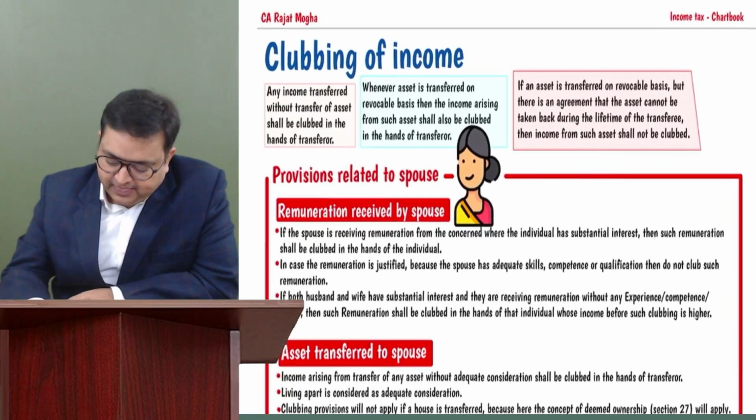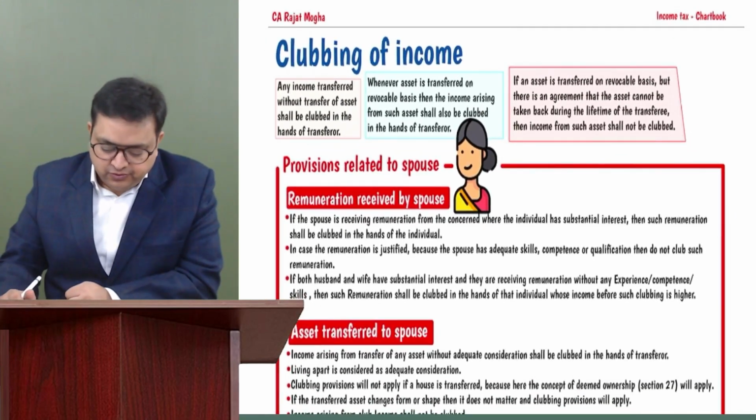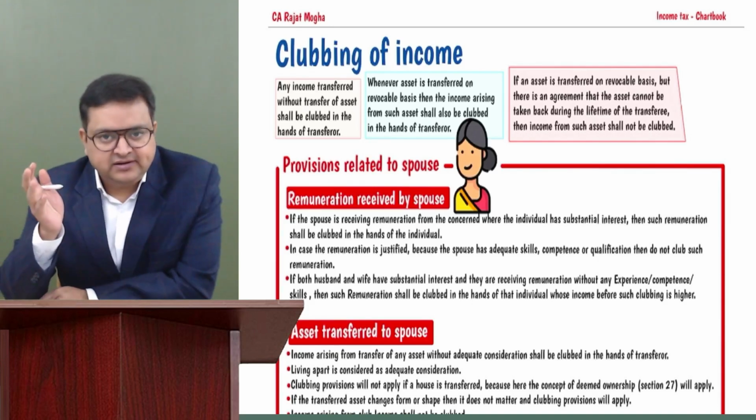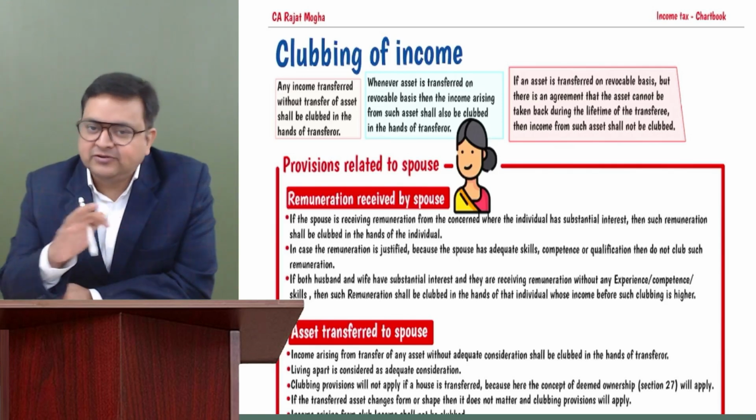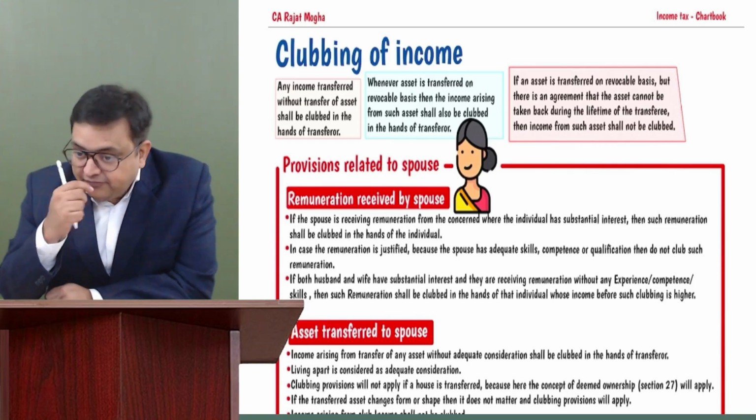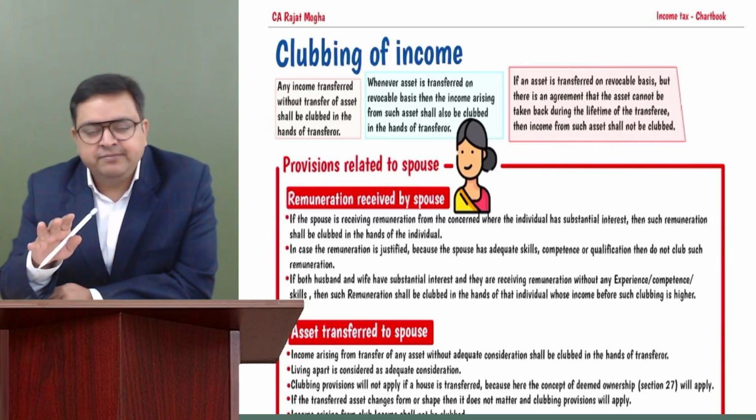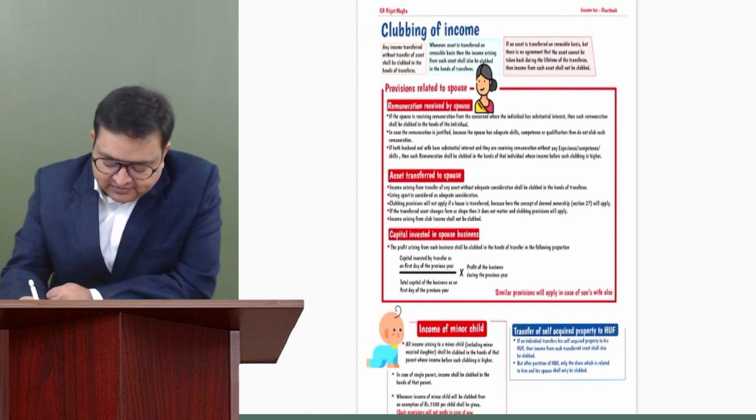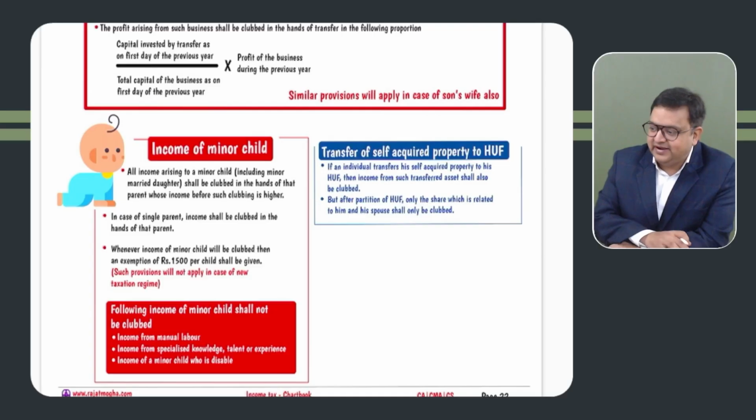Okay. Next chapter is clubbing of income. See, clubbing of income, we all know that whenever the income is transferred without transfer of asset, then it will be clubbed in the hands of the transferor. You are not transferring the asset, but you are just transferring your income, it will be taxable back in the hands of the transferor. If the assets are transferred on a revocable basis, you can take back the asset anytime, clubbing provisions would again be applicable. But the most important are provisions related to spouse and provisions related to minor child. Okay, let me first discuss the minor child.